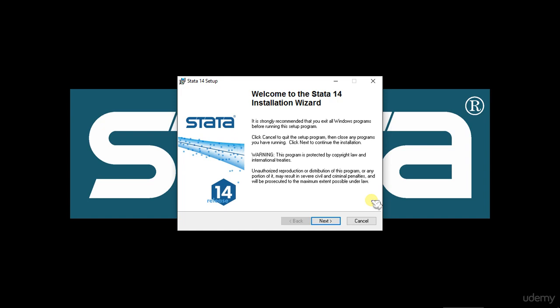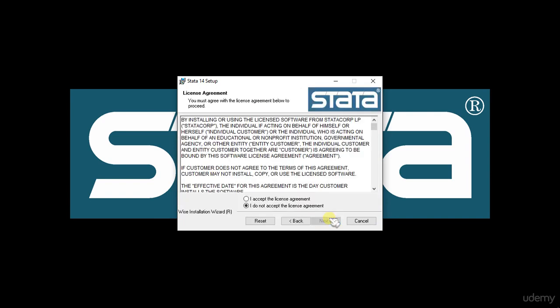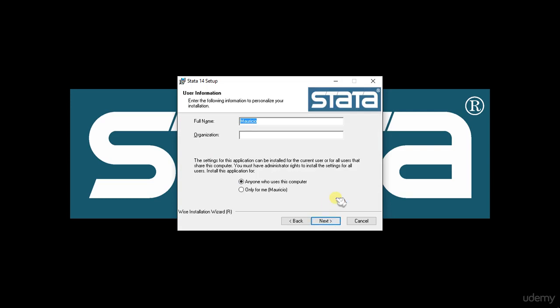Once you purchase STATA through their website, they are going to send you a link to download an executable file and then install STATA in your computer. After you double click on that executable file, you're going to be greeted with this dialog. So you click next, next.